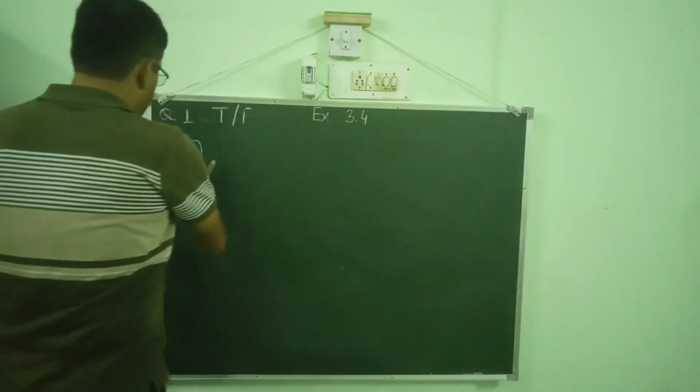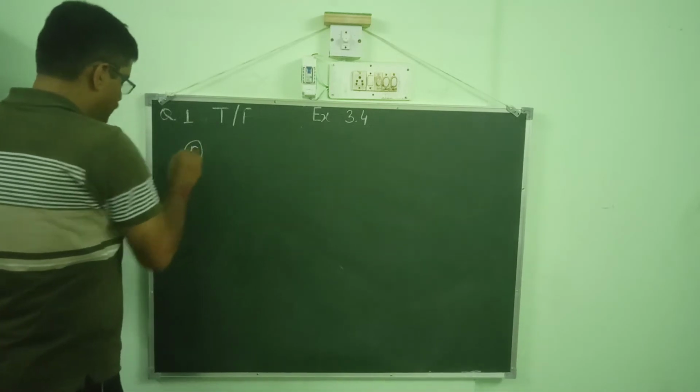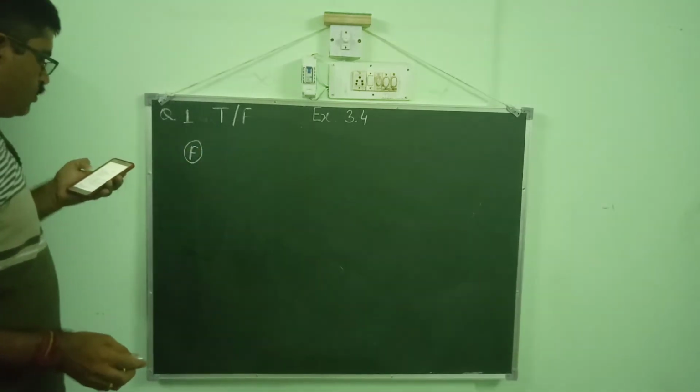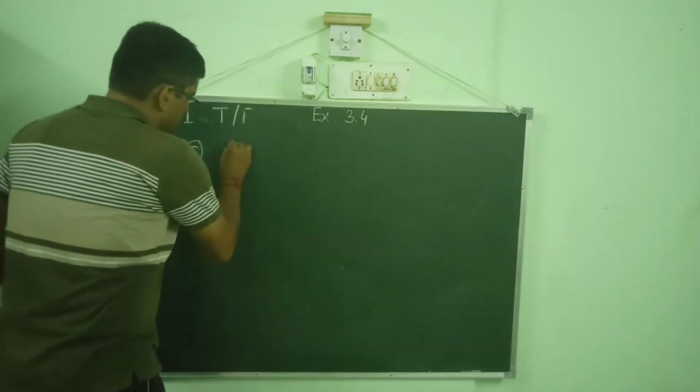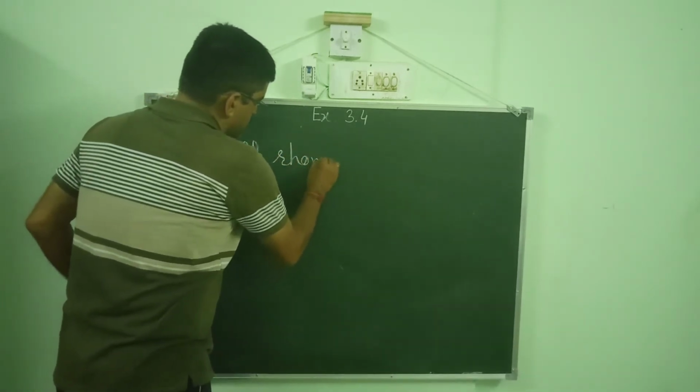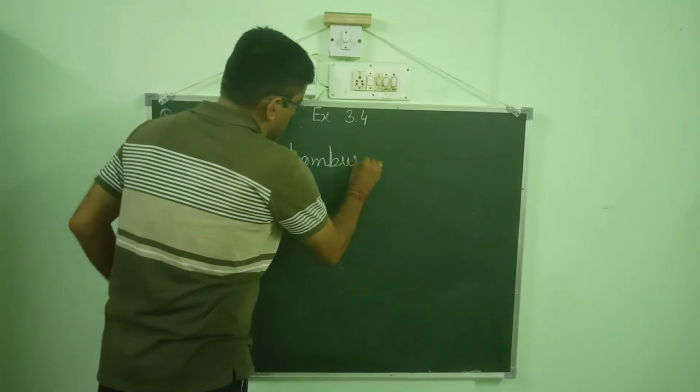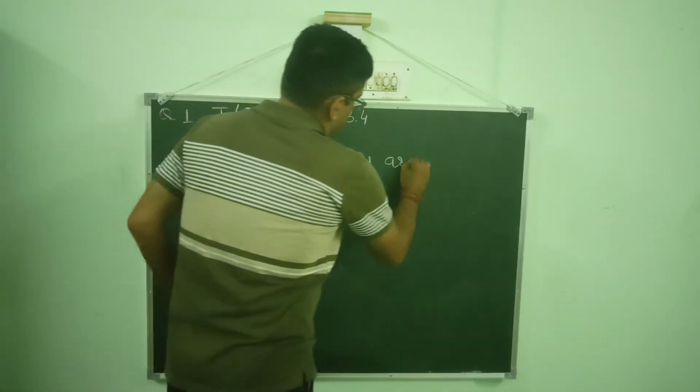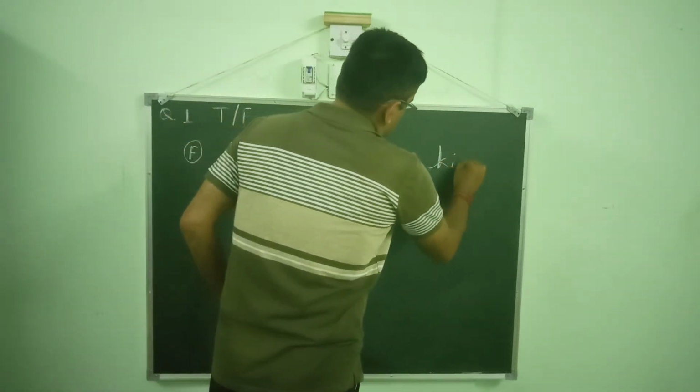Next, statement F: all rhombuses are kites.